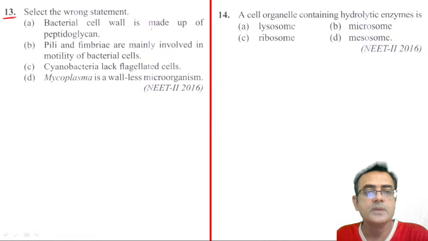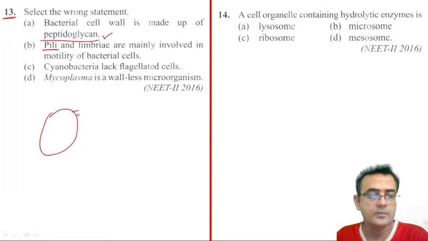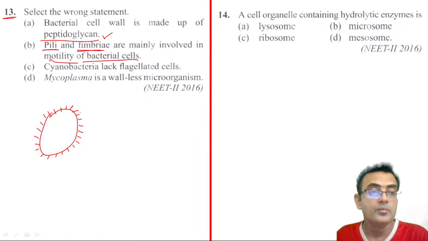Bacterial cell wall is made up of peptidoglycan. Is this correct or wrong? This is correct. Then pili and fimbriae. The small hair-like projections on the surface are called pili. This is nothing but an extension of the cell membrane. Pili and fimbriae have almost similar structure, and are mainly involved in the motility of the bacterial cell. No. Fimbriae and pili are not meant for motility. They are meant for attachment.